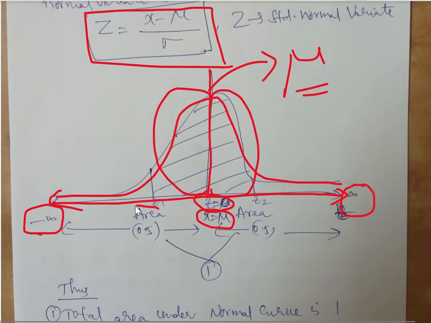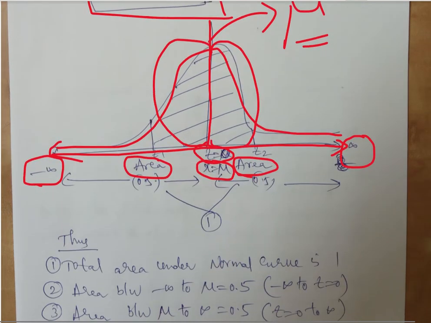Thereby we have mentioned the area. Towards the left side of Z, we say something about Z1. Towards the right side of Z, we say something about Z2. This is only a convention from our understanding point of view. But nevertheless, the area is something we are interested in, which we normally shade. Probably we'll see this in the problems as we go across.